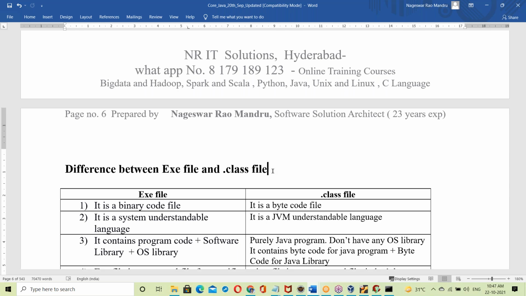Tomorrow is Java installation: how to install Java, how to install Eclipse, and how to develop an application in Eclipse. I will finish the installations, and on Sunday we get a gap that you can use to set up Java and Eclipse on your system.